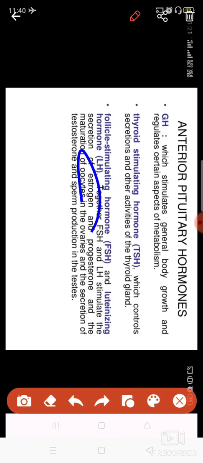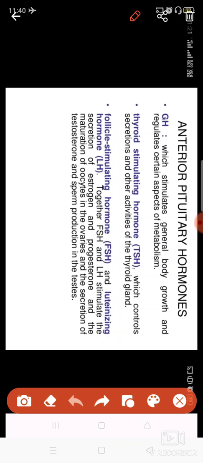Once the follicle stimulating hormone reaches there, these hormones are formed, and in the testes, the production of sperm and testosterone, the male hormone, takes place, which is responsible for the growth during adolescence. These two hormones work together to give you the secondary sexual characters.